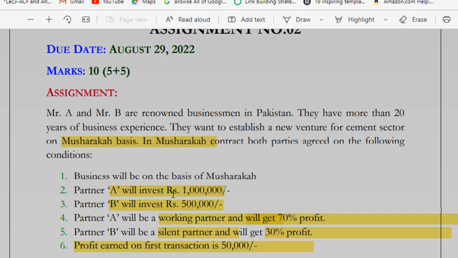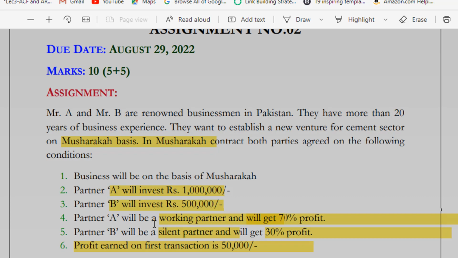Partner A will invest rupees 1 million and partner B will invest rupees 500,000. That is, 1 million and half a million, 0.5 million.